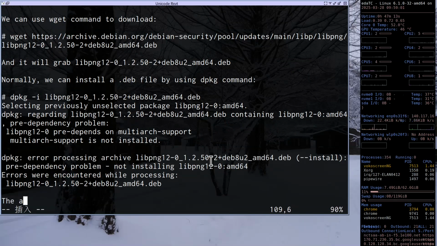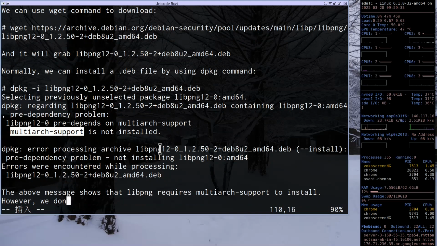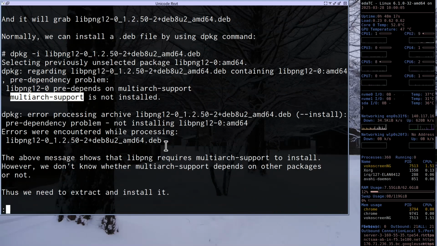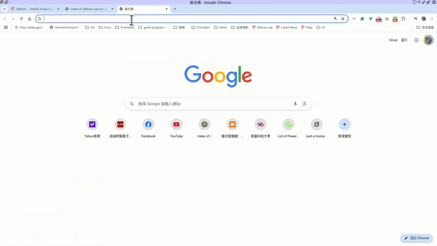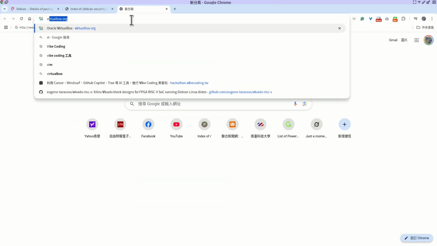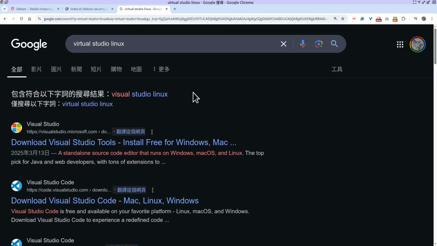The above message shows that we need to install libpng manually. For example, if you go to Visual Studio on Linux, one day if you want to write a C program, you learn C program.